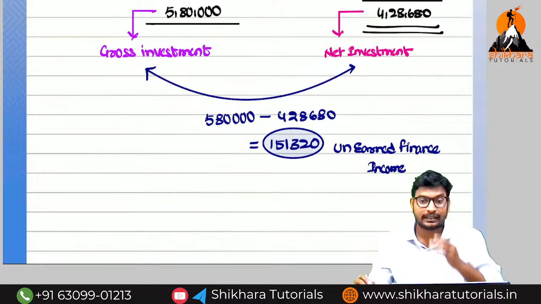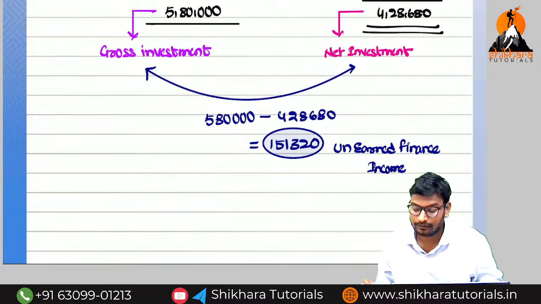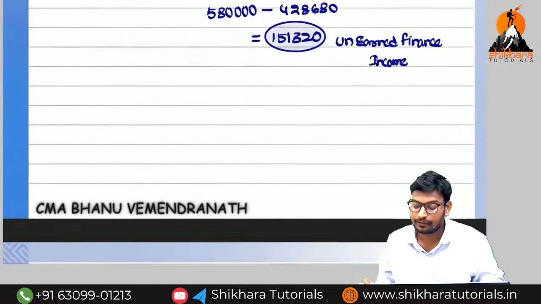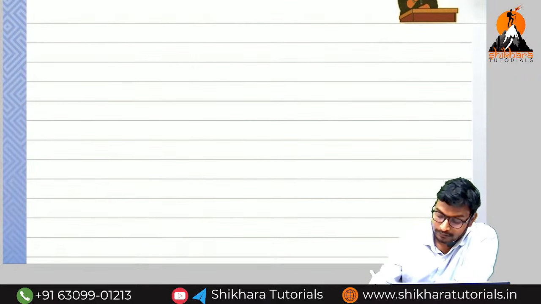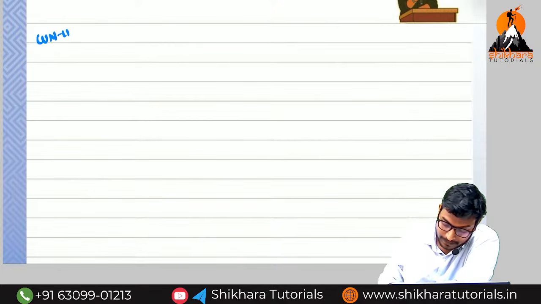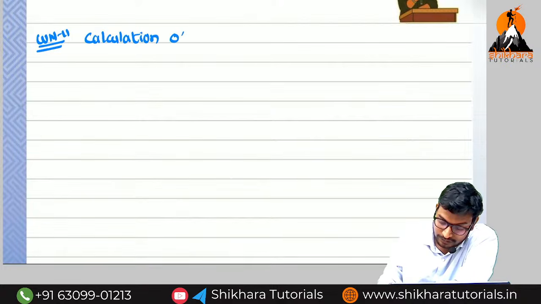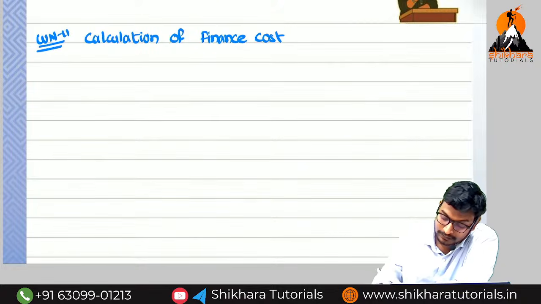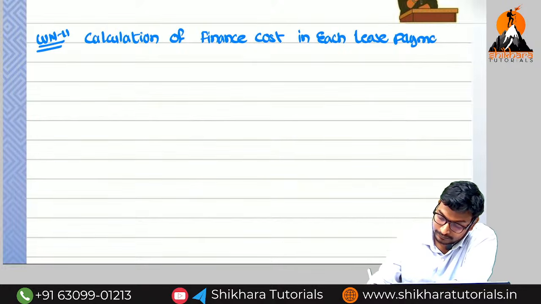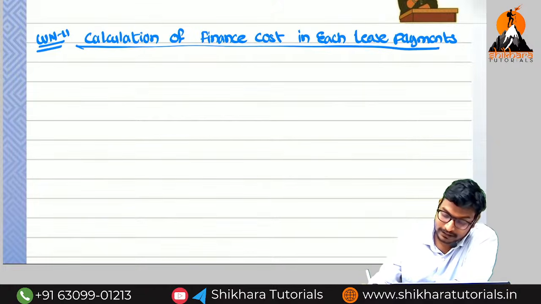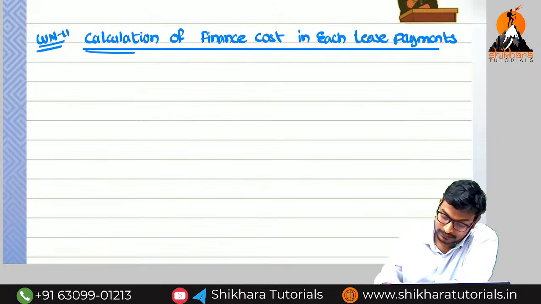Now we need to identify the interest in each year. For that, which working note do we need to do? We need to do working note number 2: calculation of finance cost in each lease payment.